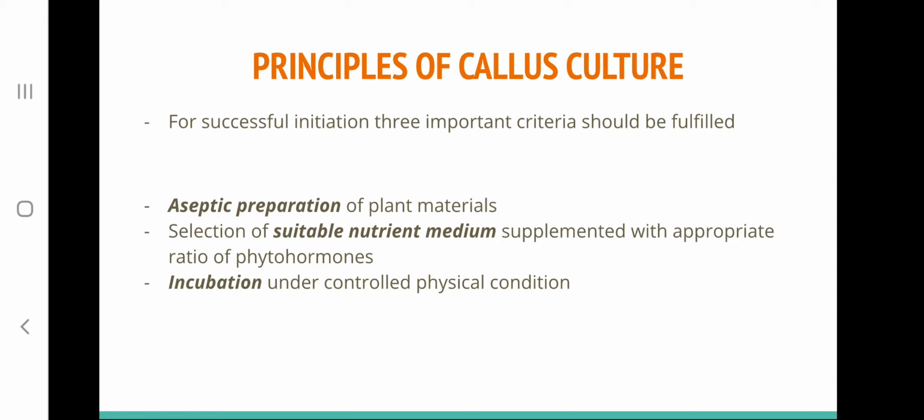The third is incubation under controlled physical conditions. We have to satisfy these three conditions to produce a callus from an explant using tissue culture.